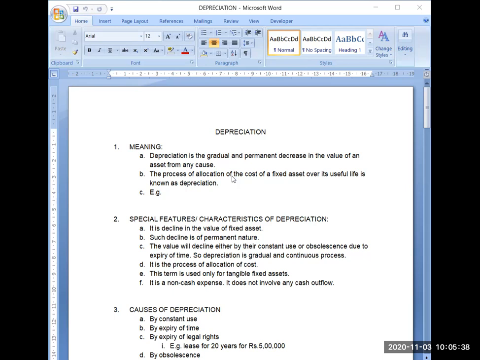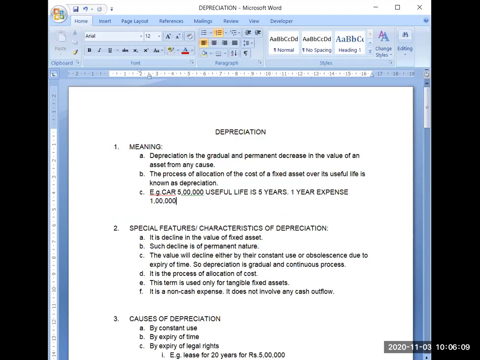So this way, I have given you the example that if you have purchased a car for rupees 5 lakh and the useful life is 5 years, then 1 year cost will be 1 lakh. 1 year expense will be 1 lakh.